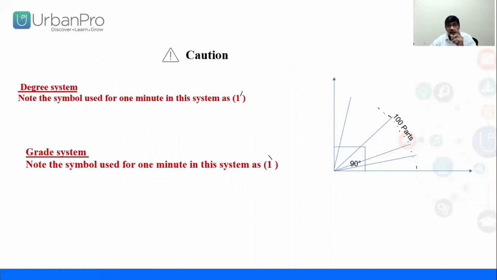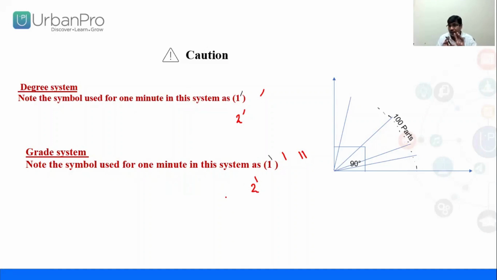Now, there is one caution. Definitely keep this in mind. Many times students never see the book, they never focus on the book. So please see it carefully. In degree measurement, minute and second are written by lines like that. While in the grade system, we use minute like that, and second, definitely two lines are there. So lines are one of the focus points. Whenever you are writing 2 minutes in the degree measurement, the English system, you have to write like that. And in the French system, you have to write 2 minutes like that.